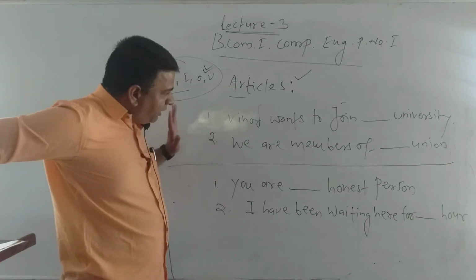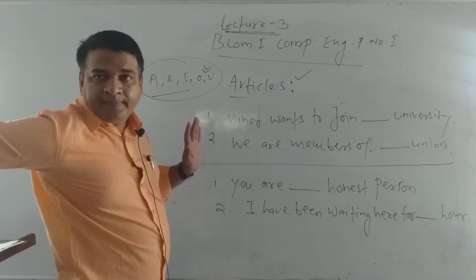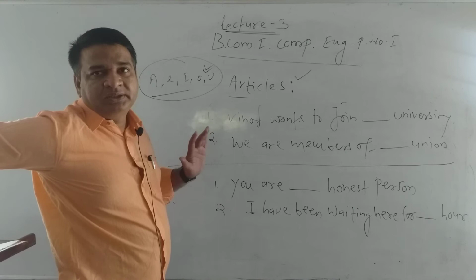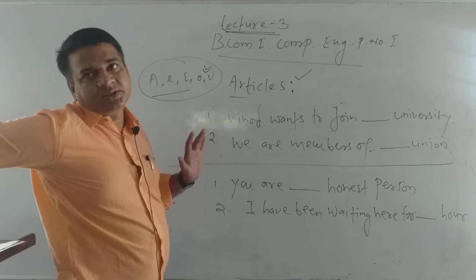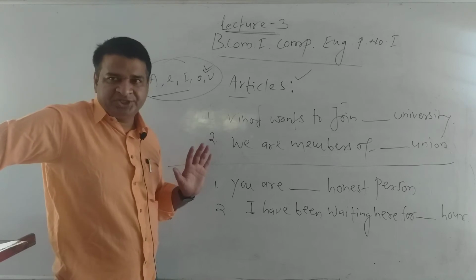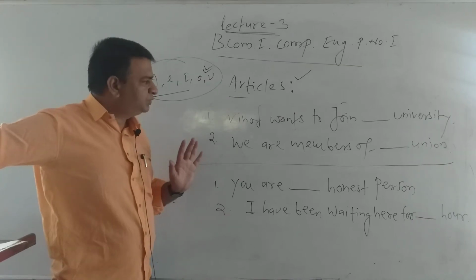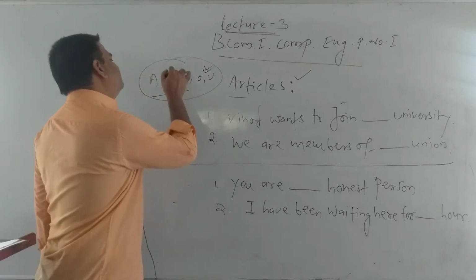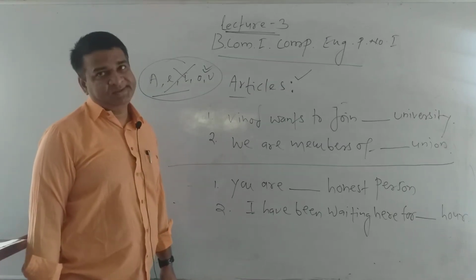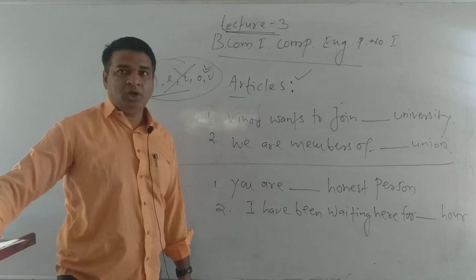But when you study in detail modern English grammar and the usage of phonetics, right pronunciation, you will come to know that the theory of the tradition was totally wrong. How?